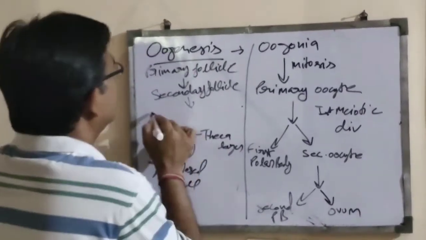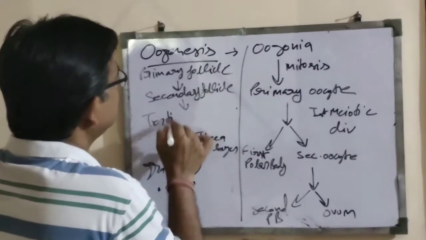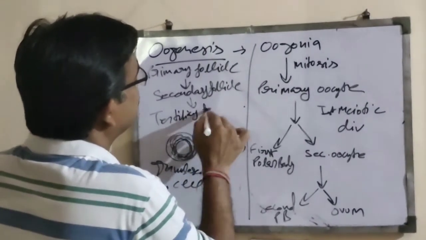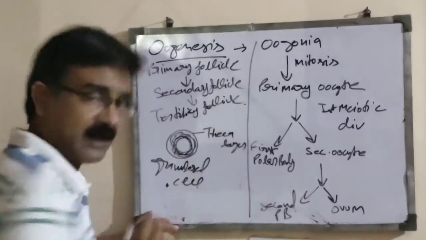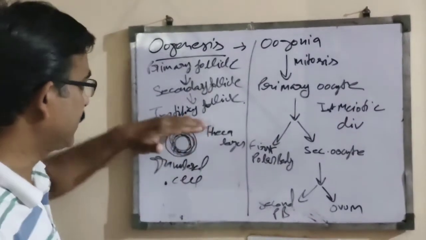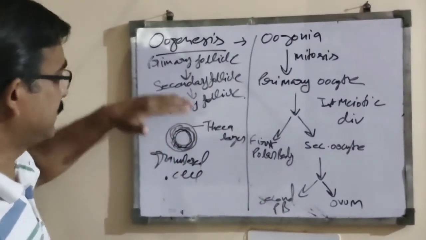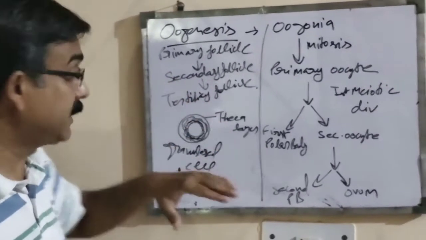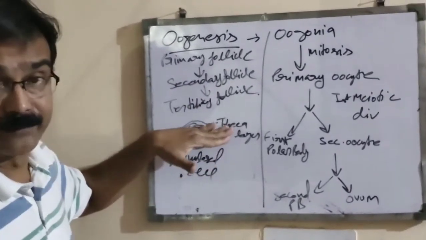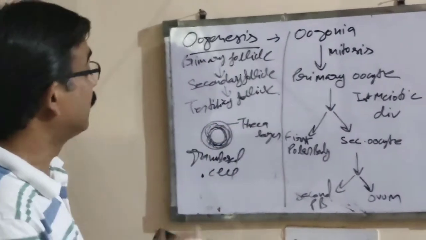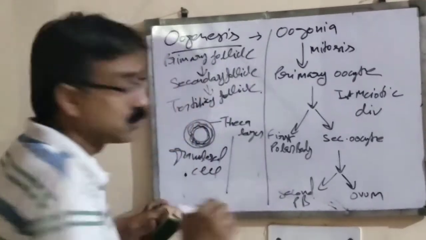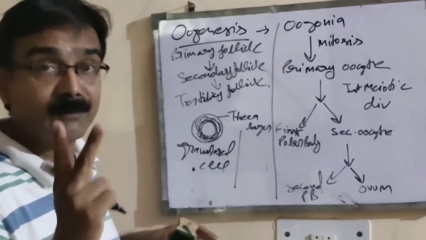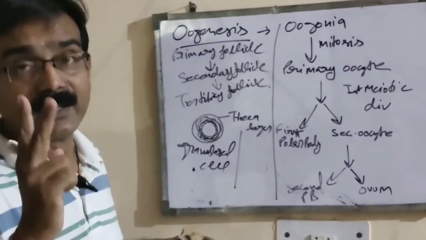Soon after the secondary follicle, there is the development of the next follicular phase, that is the tertiary follicle. What is the tertiary follicle? When the secondary follicle develops into the tertiary follicle, what happened? This theca layer is further divided into two layers at the time of tertiary follicle development.